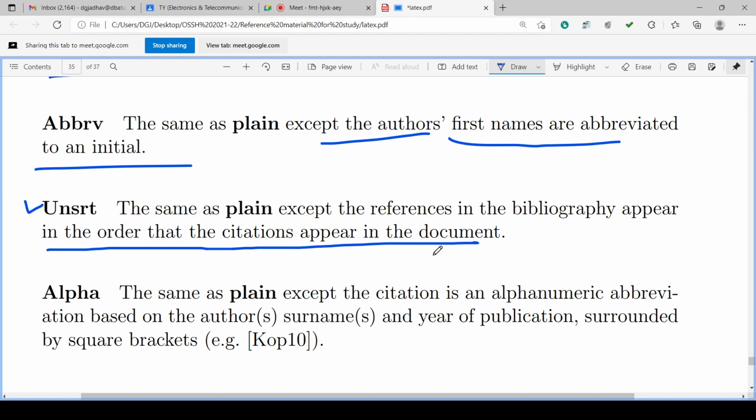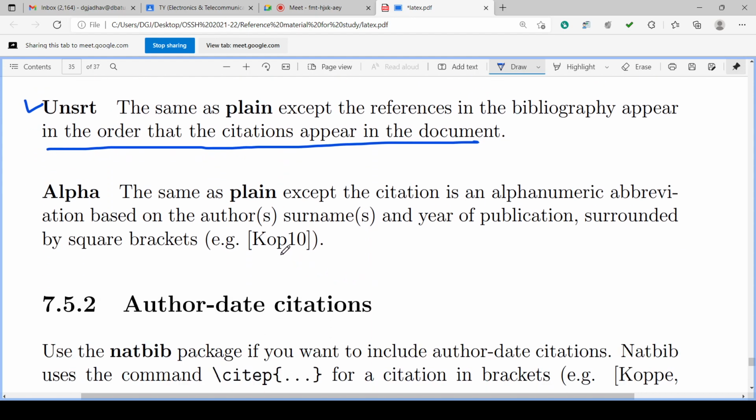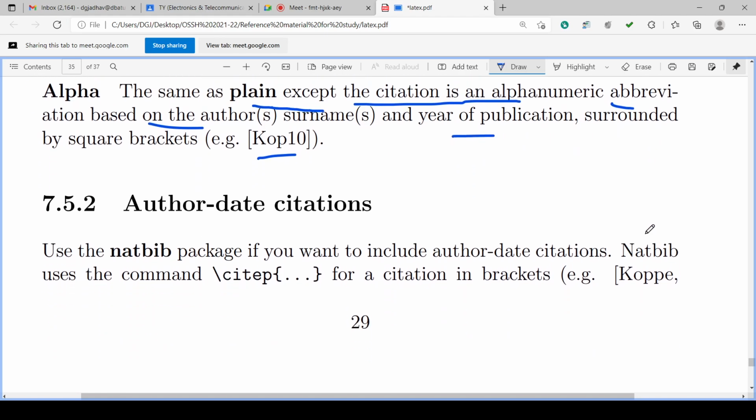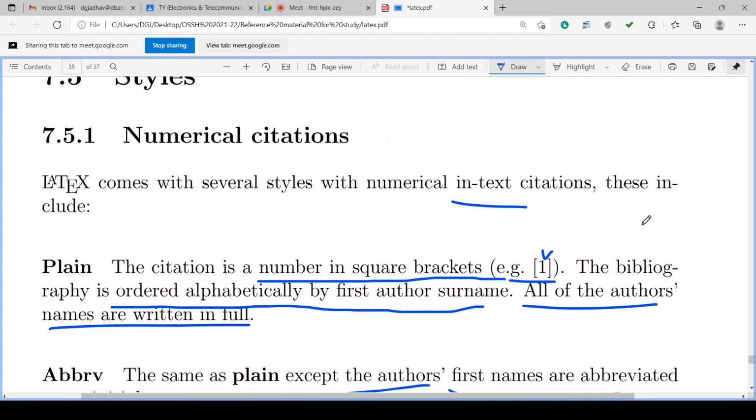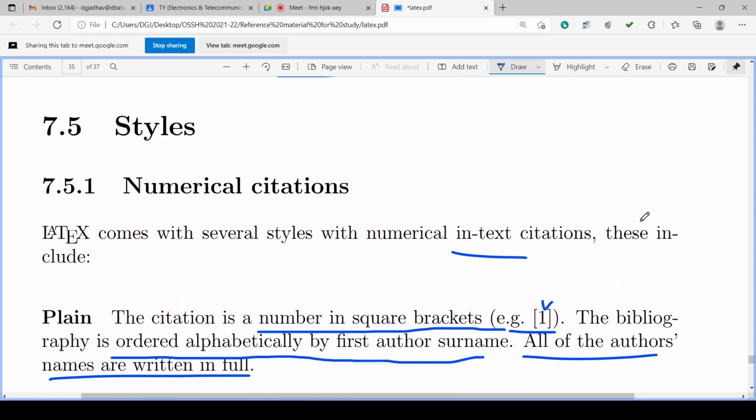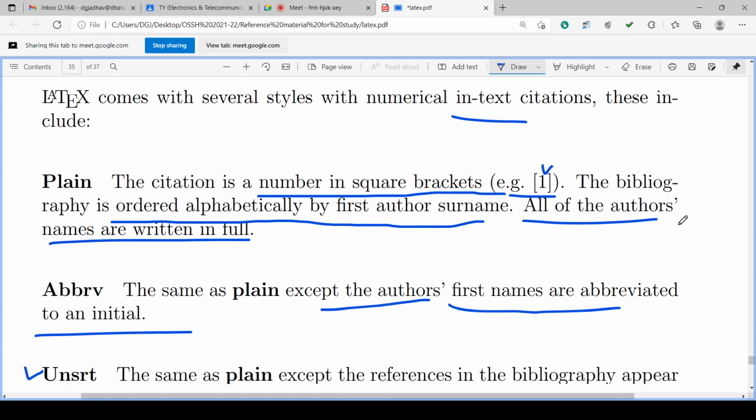Then alpha is there, where it is the same as plain except the citation is an alphanumeric abbreviation. Like author's surname and year of publication, like COP10 or JAD10. Jadhav, you can abbreviate as JAD10. So like that. So this is the first style of citation, numerical citation.